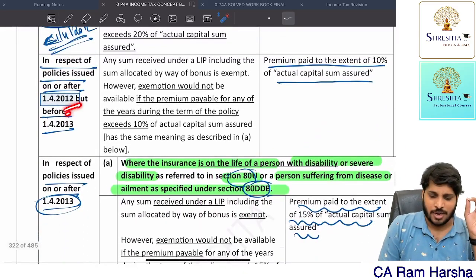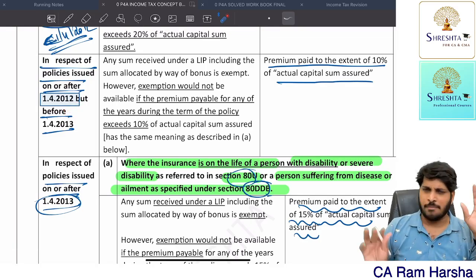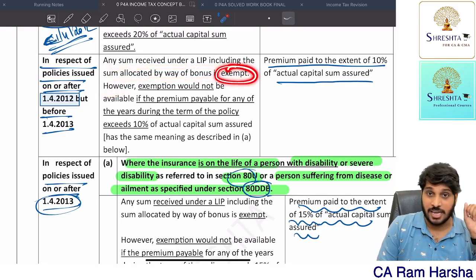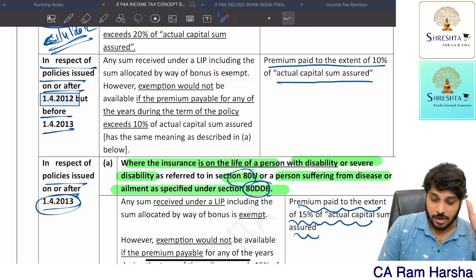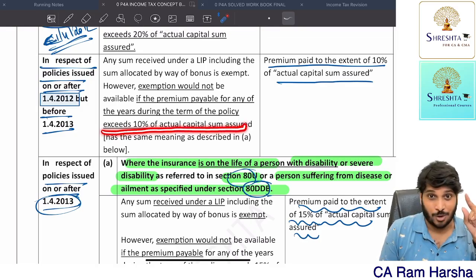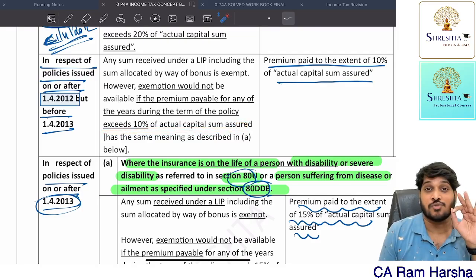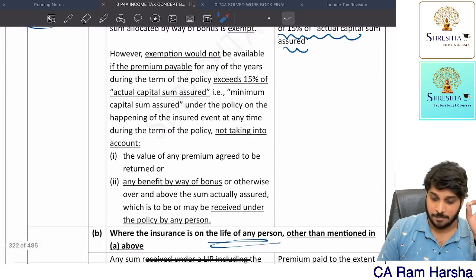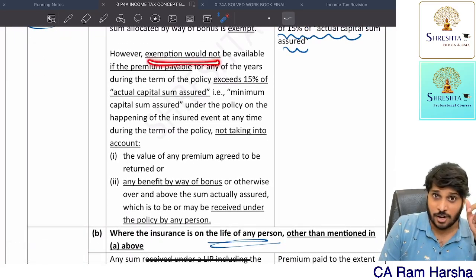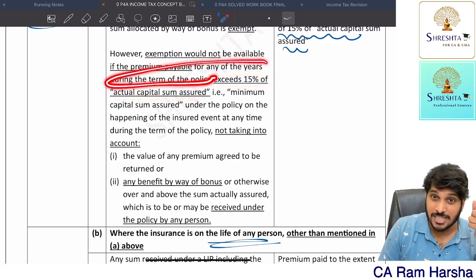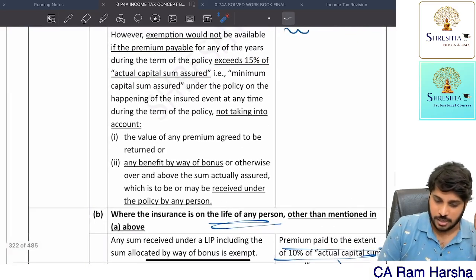Suppose I have taken a policy after 1st April 2012, and I am a normal person. Generally, the amount received under maturity is fully exempt. However, if during the term of the policy, for any one year, the premium exceeds 10% of sum assured, it is a commercial policy, not a non-commercial one, and the maturity is fully taxable. Suppose the person is an 80U or 80DDB person. For him also exemption will not come if the premium paid exceeds 15% of the actual sum insured in any year during the term of the policy. Getting the point?